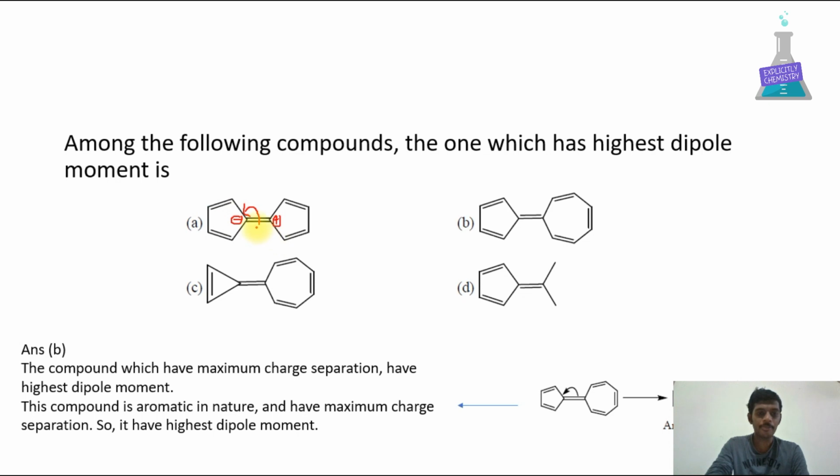If we count the number of pi electrons, 2, 4, 6, it is aromatic. Here 2, 4, it is anti-aromatic.